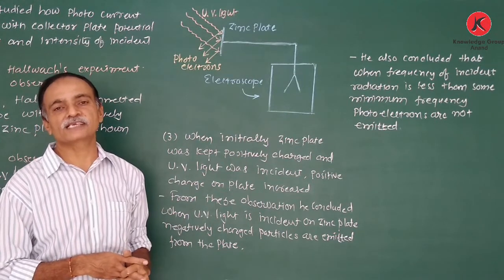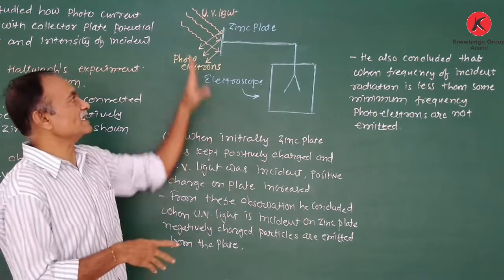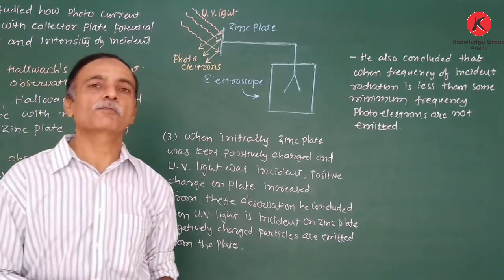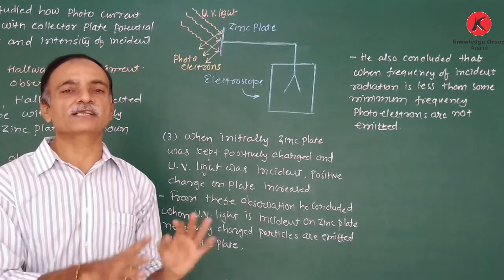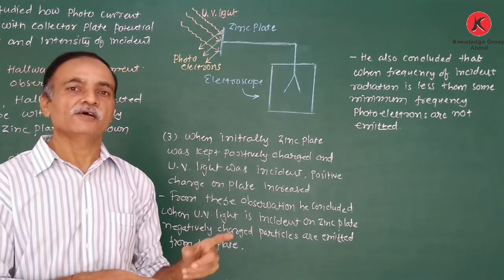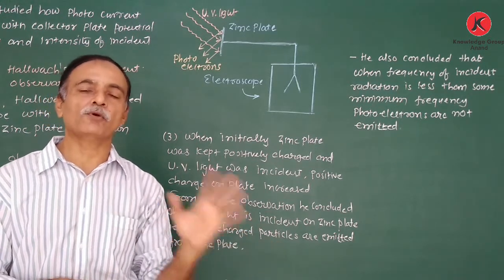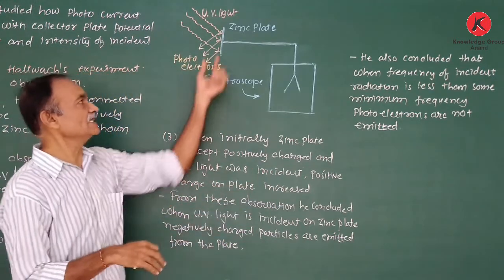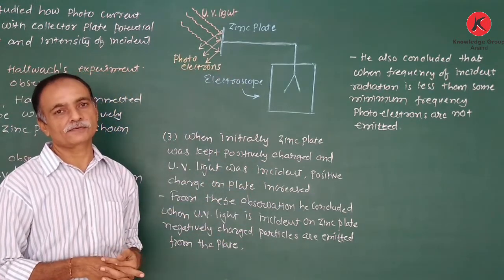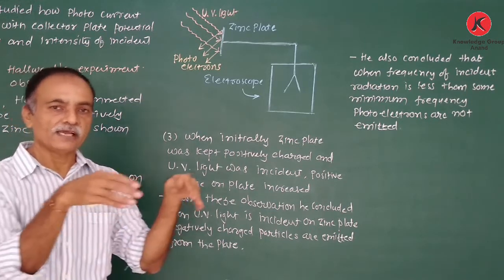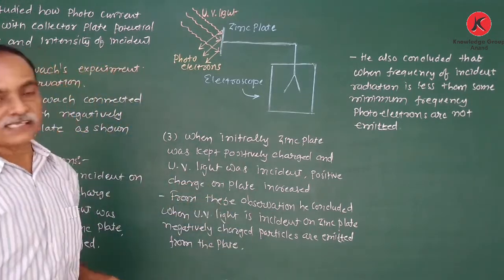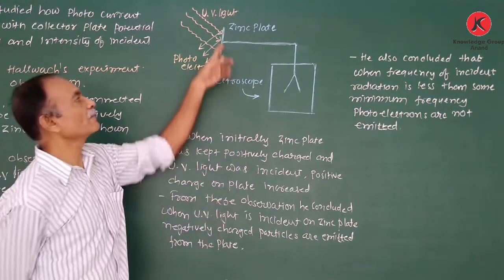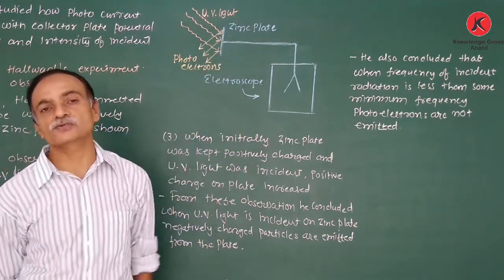When the UV light is incident on it, positive charge is established on the zinc plate, which shows that emission of photoelectrons takes place. And third, initially the zinc plate is positive, and we incident the UV light on this positively charged zinc plate, so the positive charge on the zinc plate also increases.